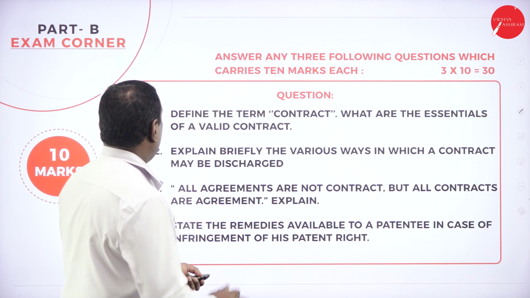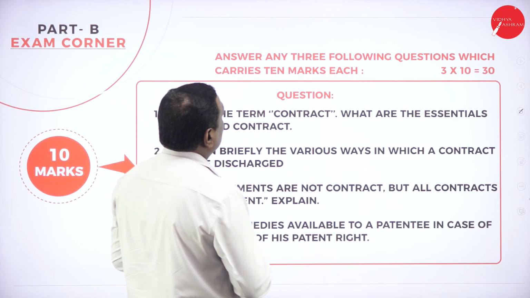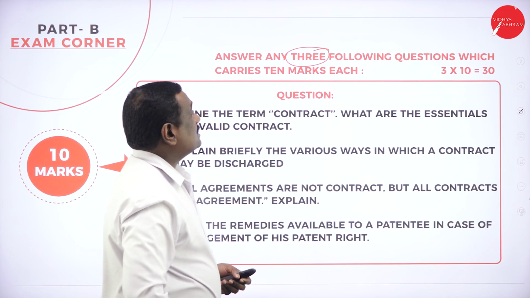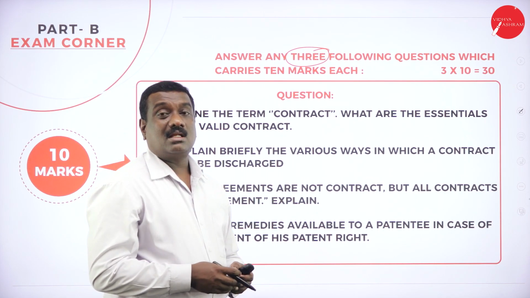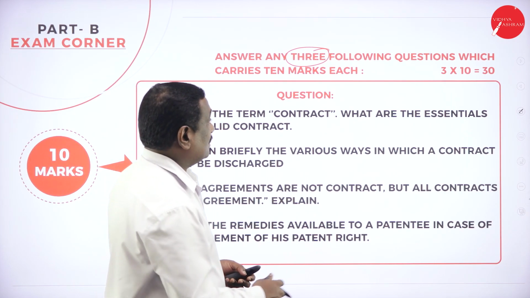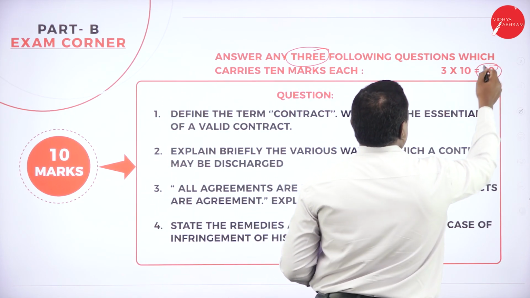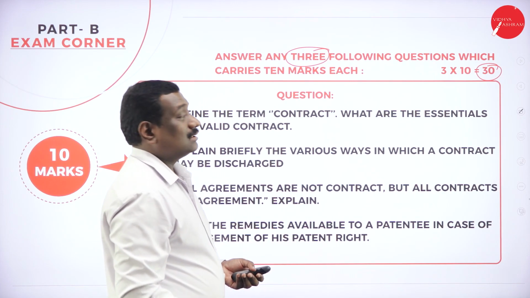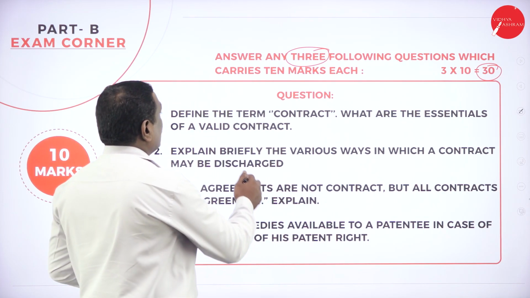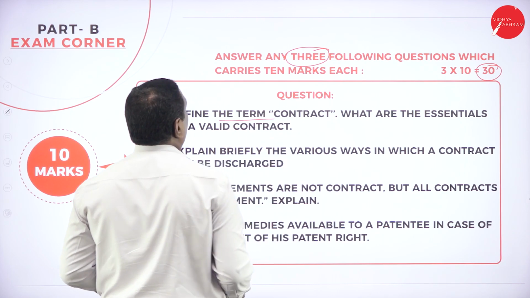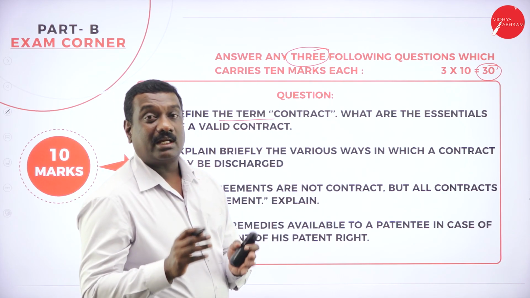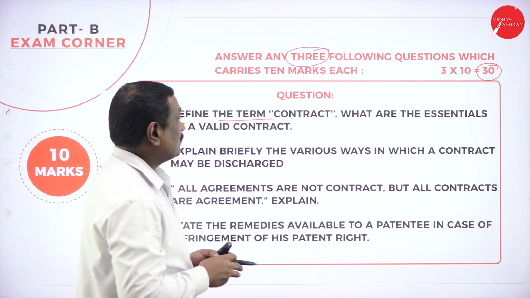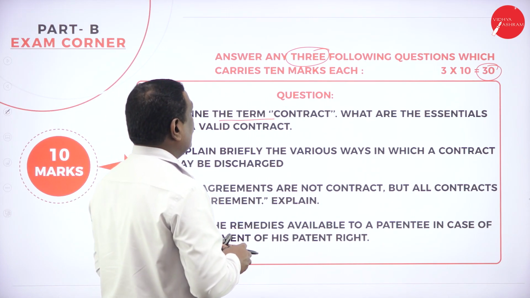Now coming to part B, it is of 10 marks. So here answer any 3 following questions which carry 10 marks each. So if you answer any 3 which carry 10 marks each, you get 30 marks here. So in part A it is 20, here you get 30, so totally 50 marks are in your hands now. So the questions may be like this. Define the term contract. So you need to write the definition of the contract. What is a contract? The concept as well as the definition you need to write.